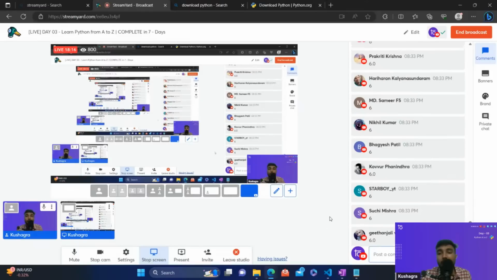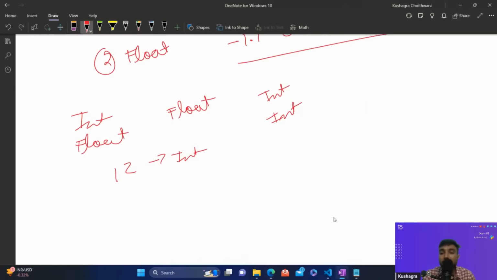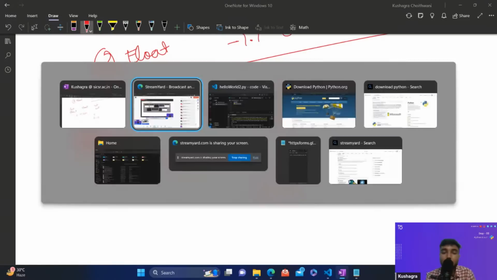Would it be an integer or a floating point value? Some are saying 6 and some are saying 6.0.